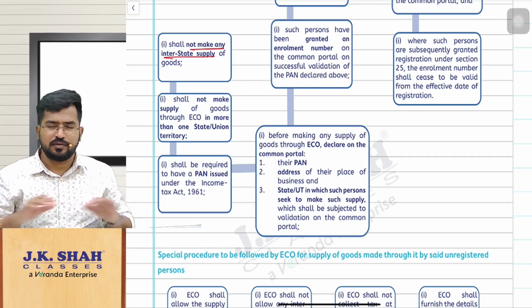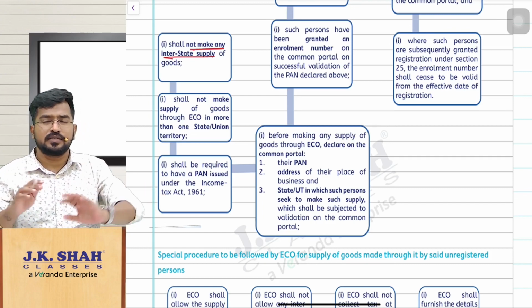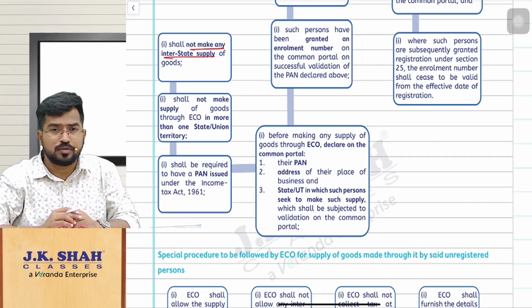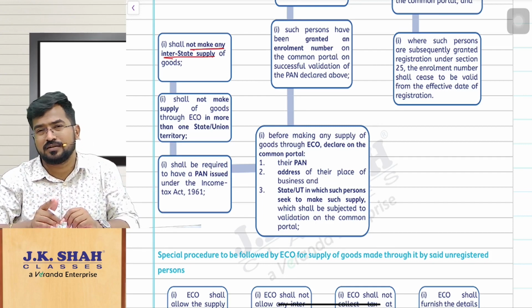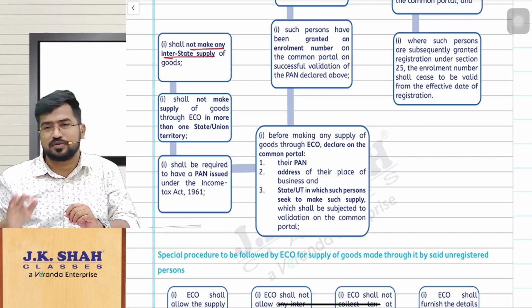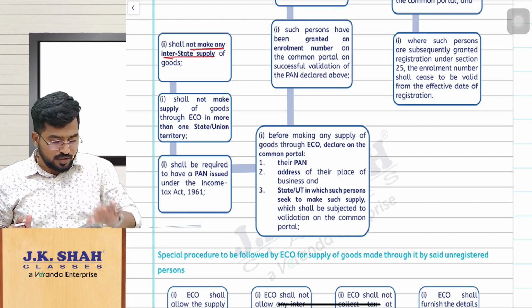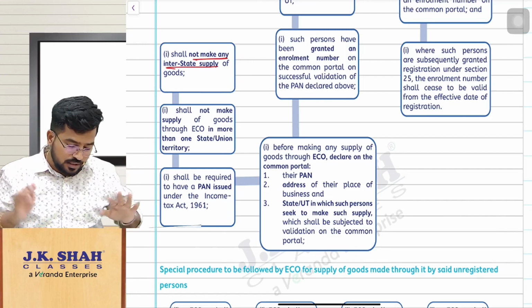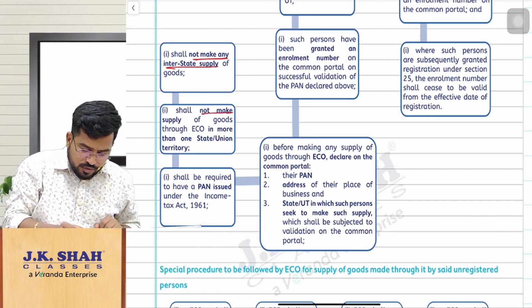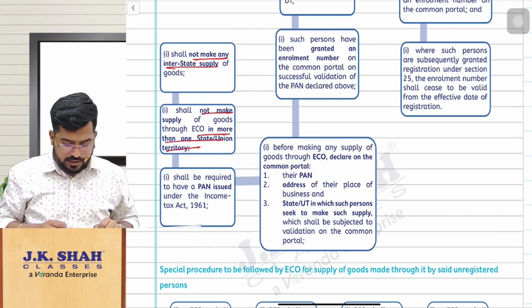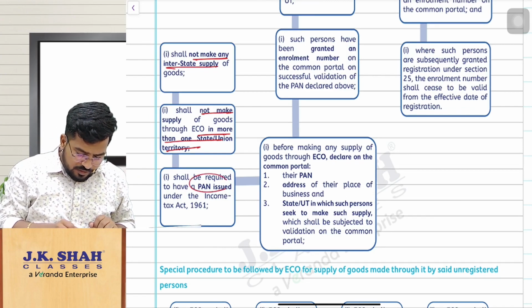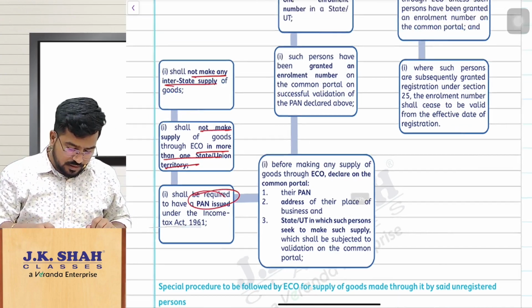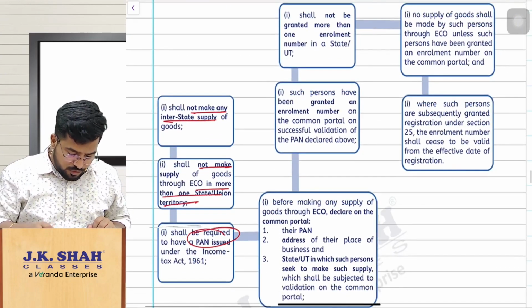Now they have liberalized the point and said, okay, you sell the goods through an e-commerce operator without registration, but at least follow these procedures or conditions. What are those? Number one, the primary condition is don't make interstate supplies, please. Next, you should not do this in more than one state or union territory, and you will have a PAN issued under the Income Tax Act, and with that PAN you should enroll.